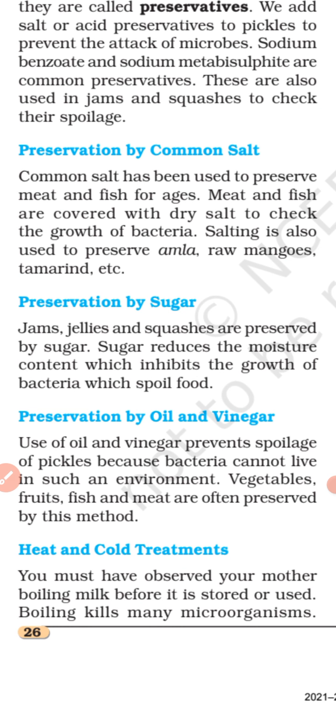Common salt prevents the growth of food spoiling microorganisms, due to which it is used to preserve a number of food materials. Basically, common salt, you have seen, right?